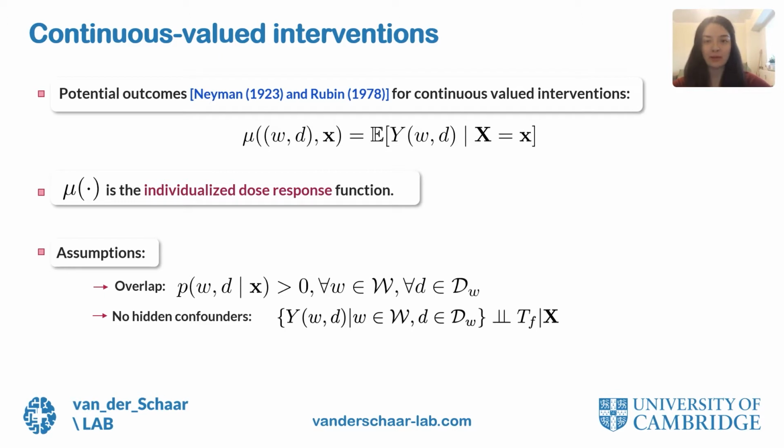overlap and no unobserved confounders. Overlap means that at each time step there is a non-zero probability of receiving each treatment dosage pair for each patient. And no unobserved confounders means that we observe all patient covariates that are affecting the treatment assignment and the patient outcomes. This is needed to be able to correctly adjust for the confounders when estimating individualized treatment effects. Nevertheless, having no unobserved confounders is a strong assumption and cannot be tested in practice, and because of this, domain knowledge becomes vital to assess the validity of this assumption.